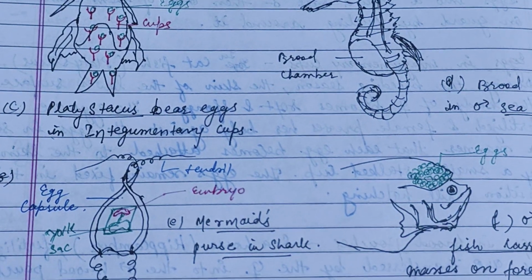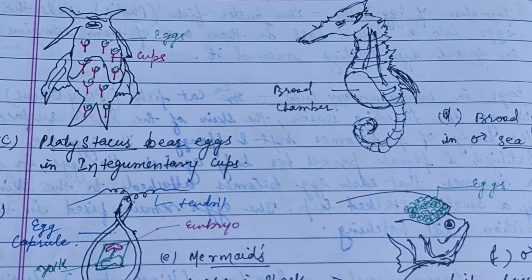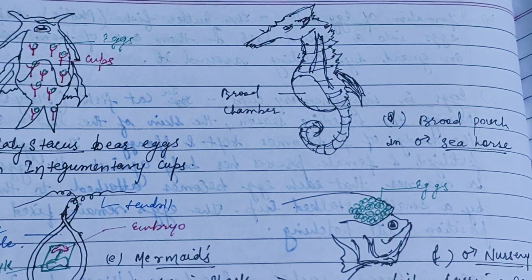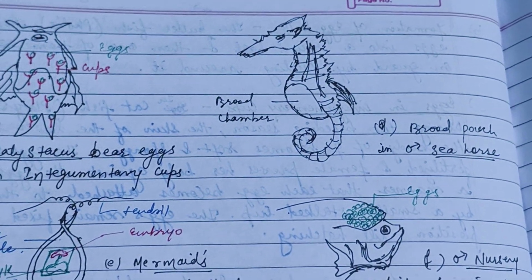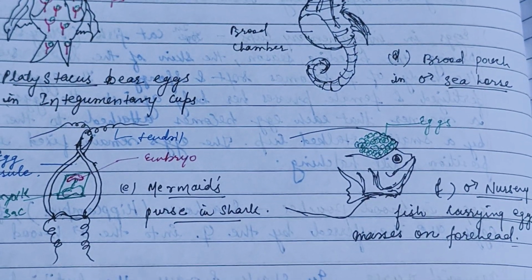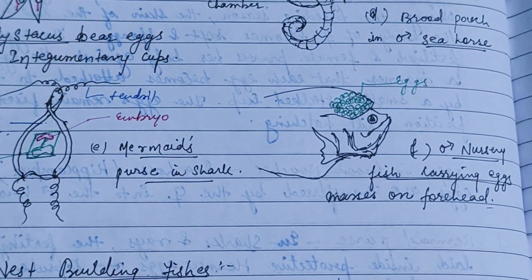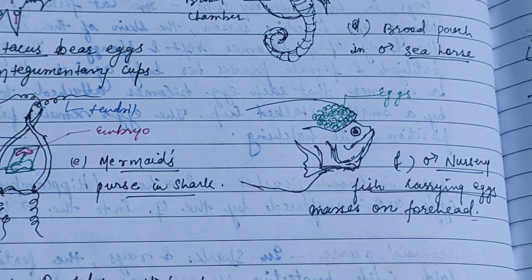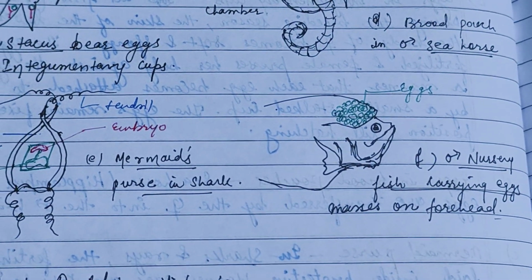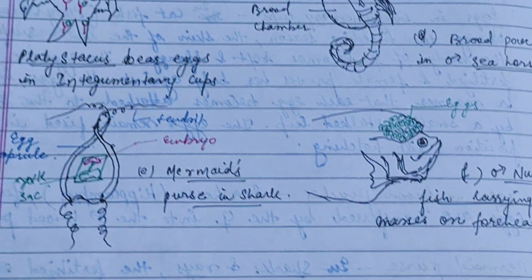Next is the Platystacus bearing eggs in integumentary cups, and then D is the brood pouch in the male seahorse, that is known as Hippocampus. Then E is the mermaid purse in shark, and figure F describes the male nursery fish carrying egg masses on the forehead.